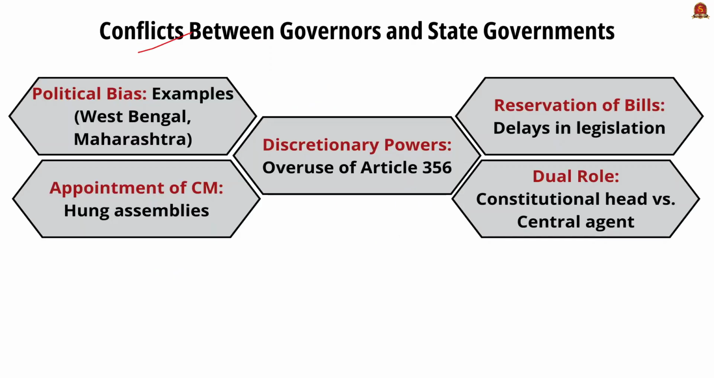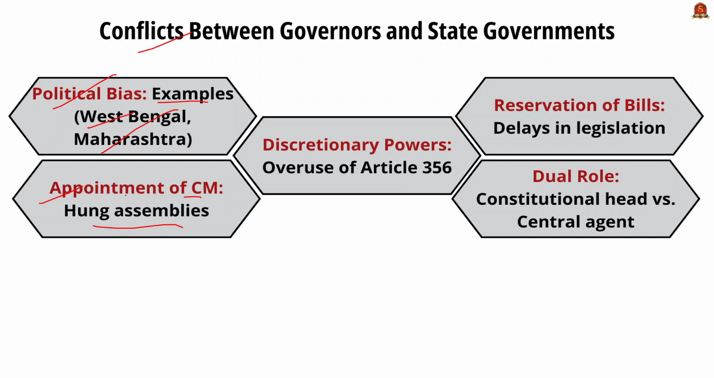Now we are going to see what are the major conflicts between the governor and the state government and what are the major reasons for this. First major reason is political bias, that is the political difference between the governor and the state governments. Best examples are the recent incidents of West Bengal and Maharashtra. And the second area of conflict is appointment of CM when there is no majority in the assembly, and that condition is also known as hung assembly.